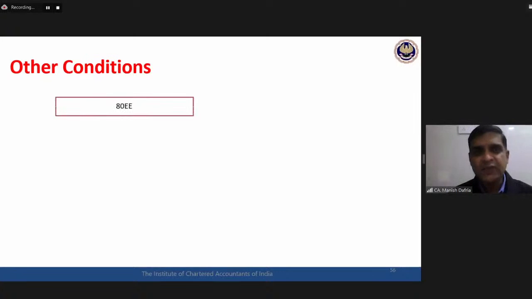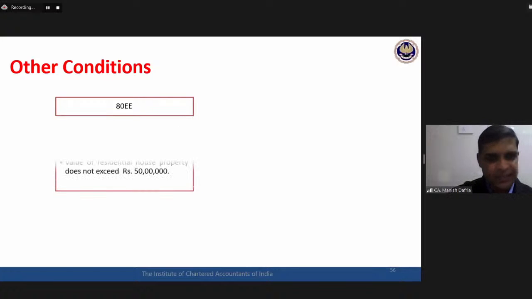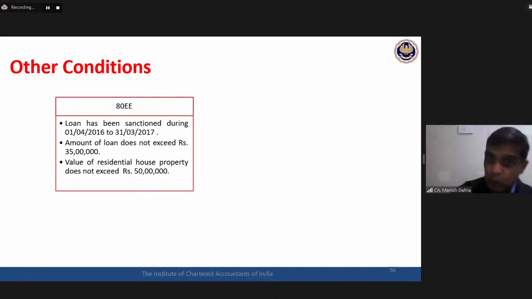Now what are the conditions for these two sections? For 80EE, there are 3 conditions. First, the loan must have been sanctioned in the previous year 16-17. It is a very year-specific kind of deduction. Second, the amount of loan was 35 lakhs, and third, the value of the property which I have acquired was up to 50 lakhs. If these 3 conditions have been fulfilled, I can claim a deduction under section 80EE up to 50,000: 2 lakhs in 24 and then 50,000 additional in 80EE.